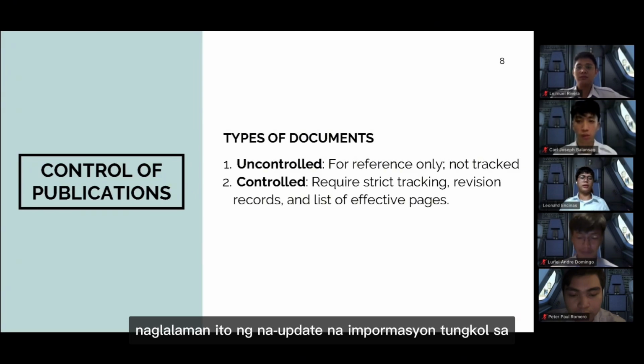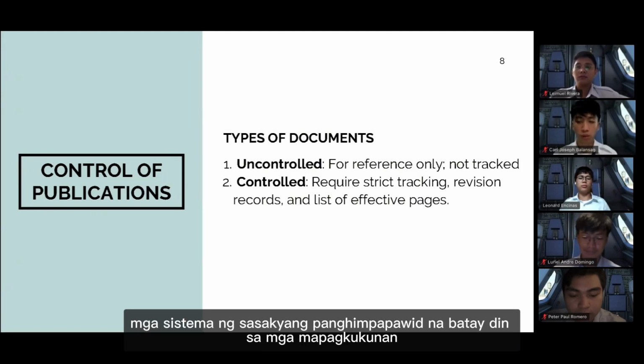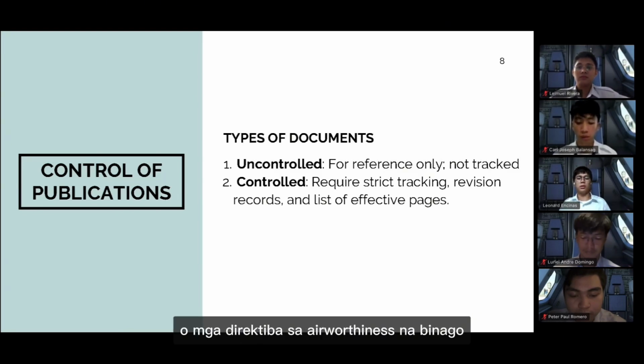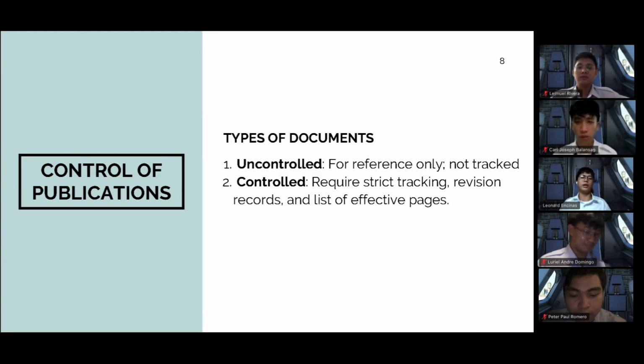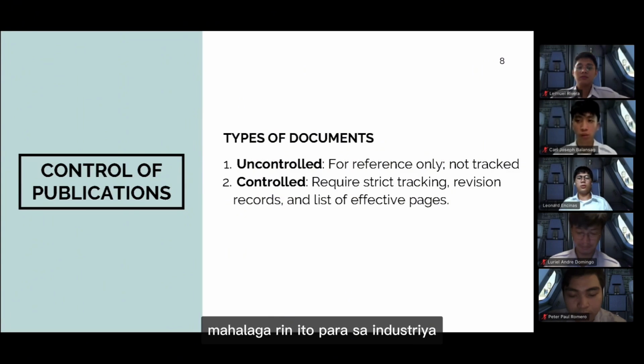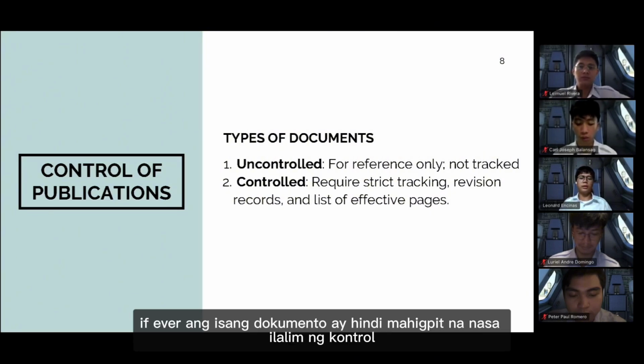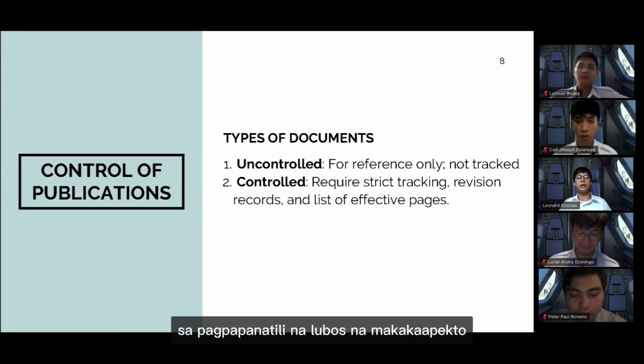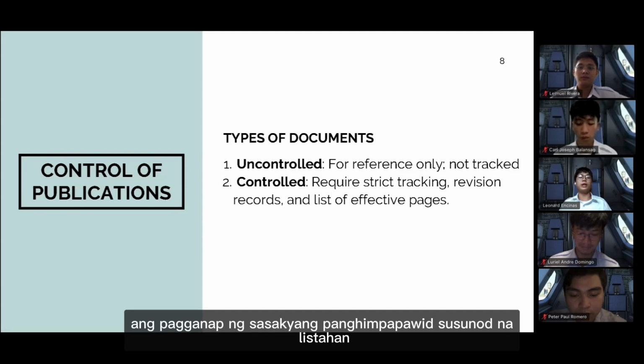It contains updated information about the systems of the aircraft that is also based on sources, and those sources may be service bulletins or airworthiness directives that are revised for enhanced safety operation. It is also crucial for the industry because it may also be a concern of safety. If ever a document is not strictly under control, any outdated information may reflect in the maintenance that will greatly affect the performance of the aircraft.